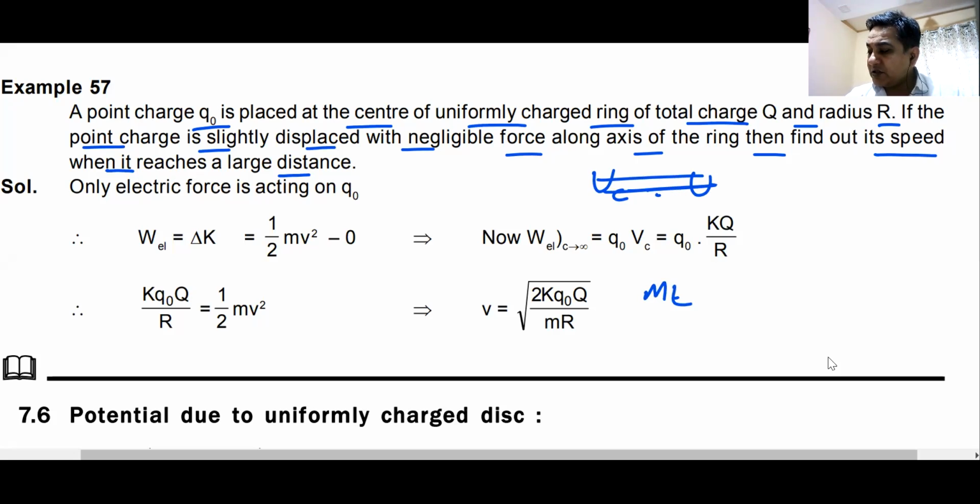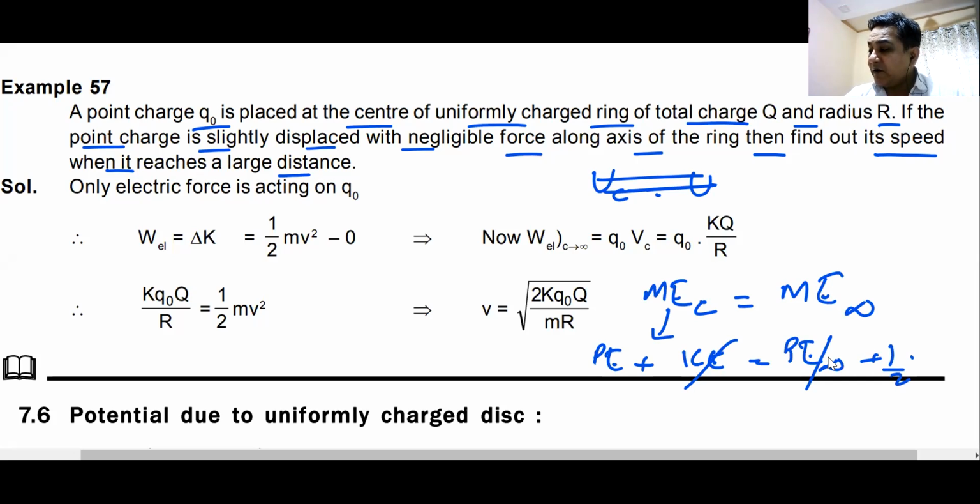Total mechanical energy at the center of the ring will be equal to total mechanical energy at infinity. Total mechanical energy at the center of the ring will be potential energy plus kinetic energy. Kinetic energy 0, and total mechanical energy at infinity will be potential energy at infinity, which is 0, plus half mv square. From here, you can find out the velocity at infinity.